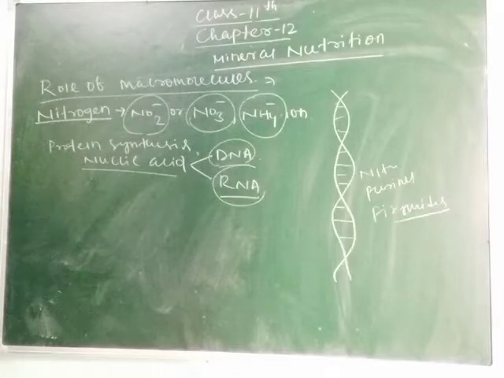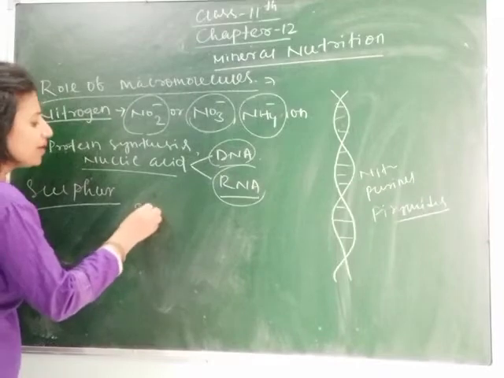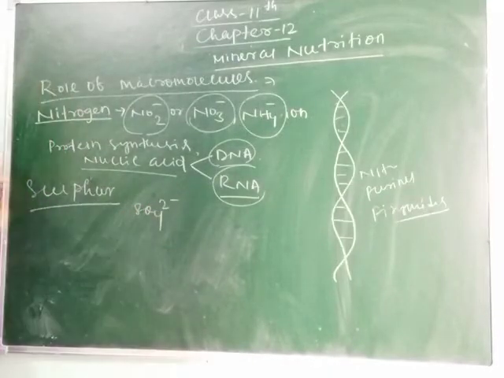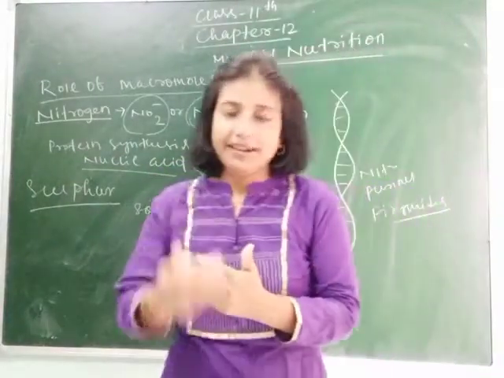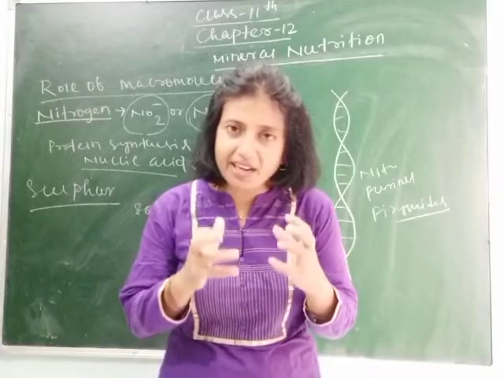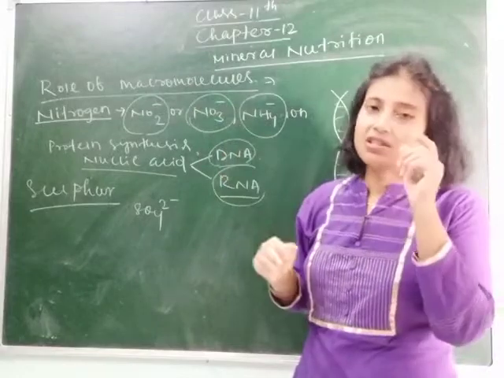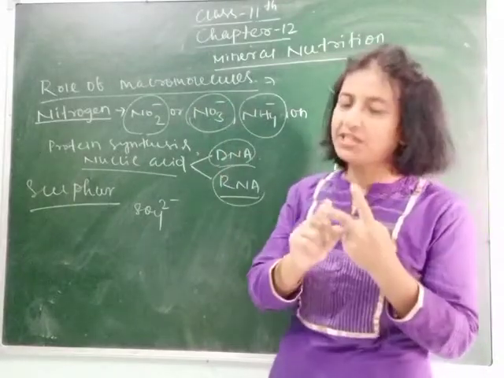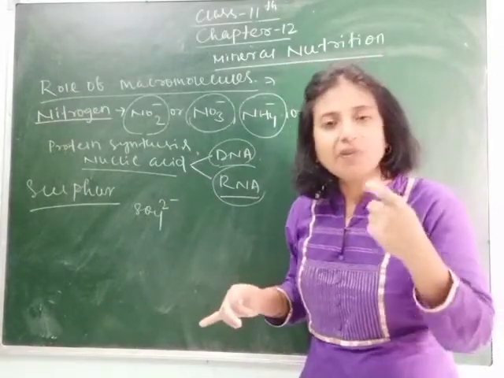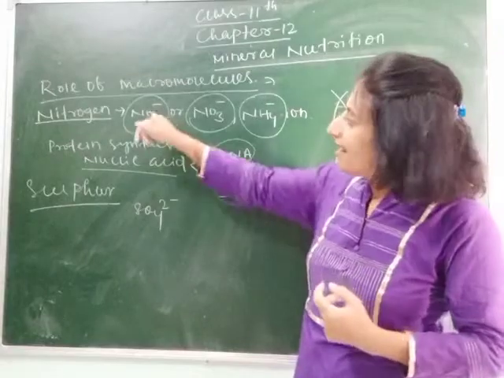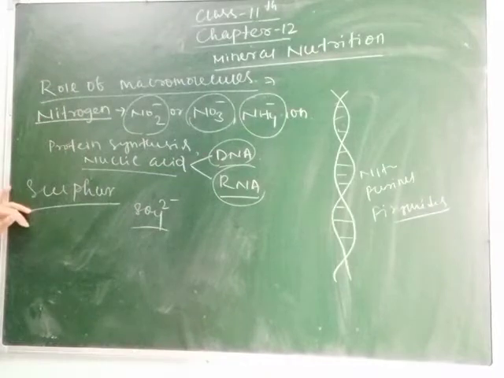Next is sulfur. It is taken in the form of SO4 2 minus. Dear students, remember one thing. While we are describing any mineral nutrient's function, suppose we are studying here the role of macronutrients, you should remember two things. First, in which form that mineral is taken by the plant, and what function is performed by it. Like nitrogen, sulfur is also taken in the form of SO4 2 minus.